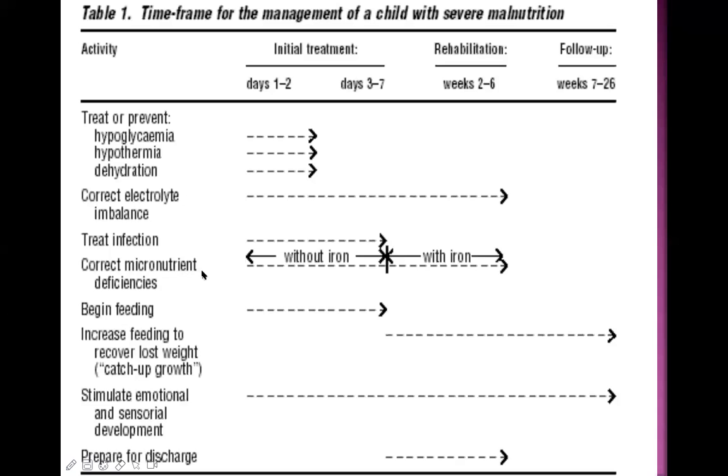Fat soluble vitamins, water soluble vitamins: A, D, E, and K are fat soluble, and vitamin B and C are water soluble. So they are micronutrients. Iron, calcium, zinc, phosphorus, selenium, cobalt, copper, these are all called micronutrients. These are minerals. Don't forget them.